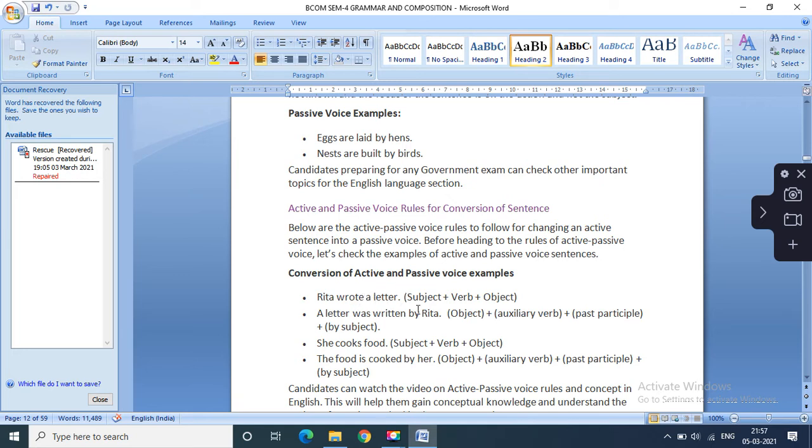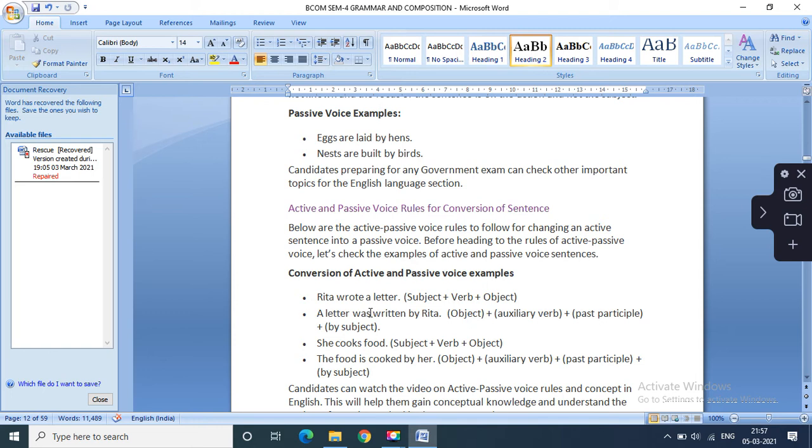Rita wrote a letter, in which there are three elements: subject, verb, and object. So we have to make the conversion. The object becomes the subject. As per the object, we have to put the verb: a letter was written by Rita. Now you can see that was here is known as an auxiliary verb. Written is also the past participle form of the verb, right? So was can be considered here as an auxiliary verb.